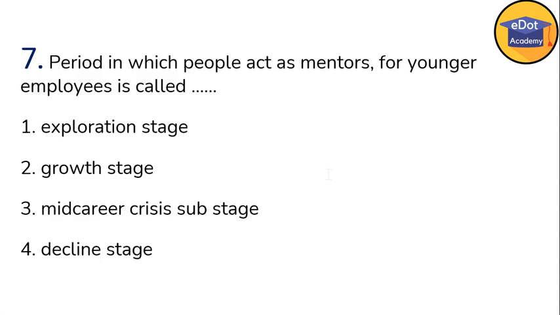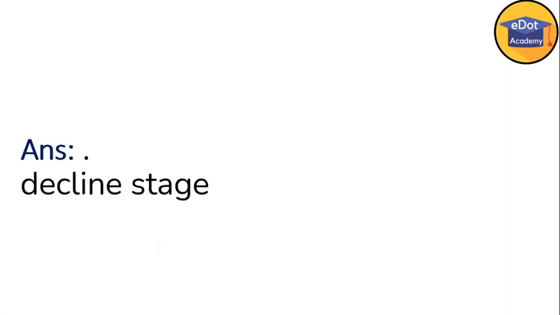Next question. The period in which people act as mentors for younger employees is called. The people who act as mentors are always senior people. That means now they are on the verge of retirement, they have got a lot of experience, and based on their experience, they start acting like mentors for younger employees. So that is called the declining stage because they have acquired sufficient knowledge to impart to other people. And they don't require any further knowledge, so this is called the decline stage.